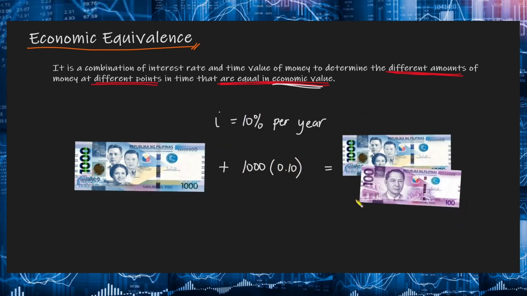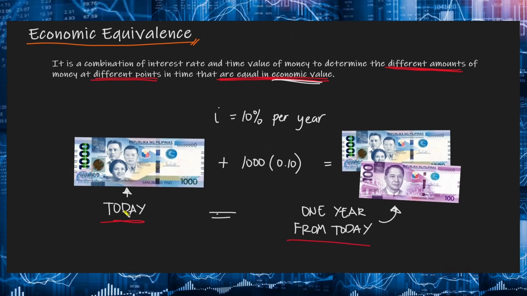Ibig sabihin, if someone offered to give you 1,000 pesos today or 1,100 pesos 1 year from today, it would make no difference, okay, which offer you would accept. Yung dalawang offer na yon has an equal value, again from an economic perspective. However, the two sums of money are equivalent only to each other when the interest rate is 10%.